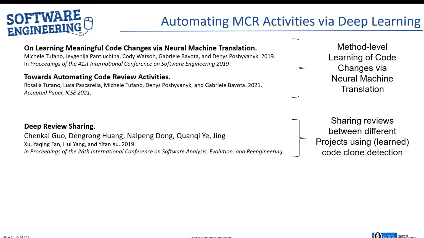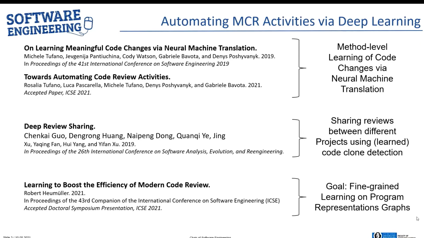For the second example, deep review sharing, the researchers developed a new type of learning-based code clone detection and used that to find code clones across multiple projects. They then used these code clones as anchors in order to transfer reviews which were present in one project onto similar code in another project where there were no such reviews available. What those two approaches have in common is that they operate at a rather coarse level of granularity, and this is where our own research comes into play.